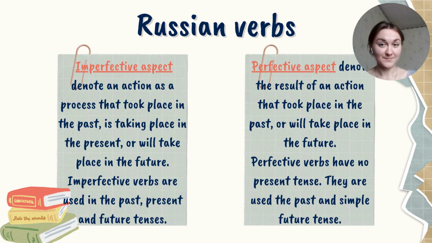Imperfective verbs emphasize the process. Perfective verbs emphasize the result of an action. Imperfective verbs exist in all three tenses: past, present, future. Perfective verbs exist in two tenses: past and future. No present tense for perfective verbs.